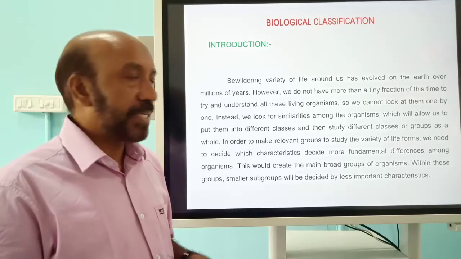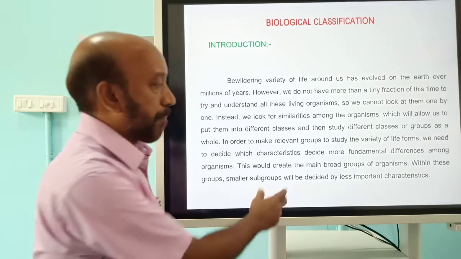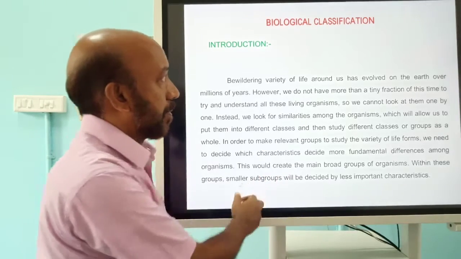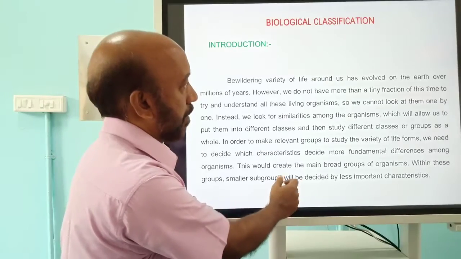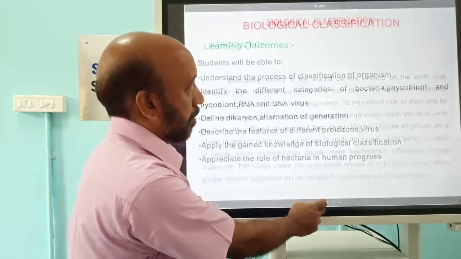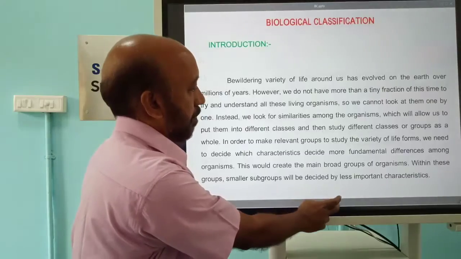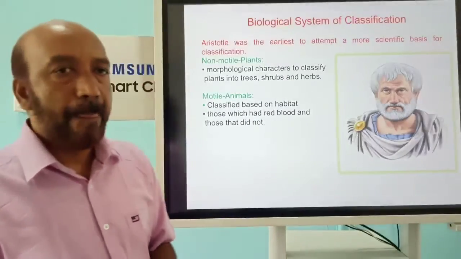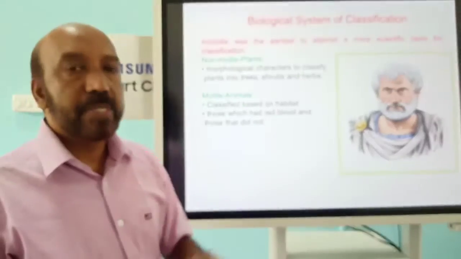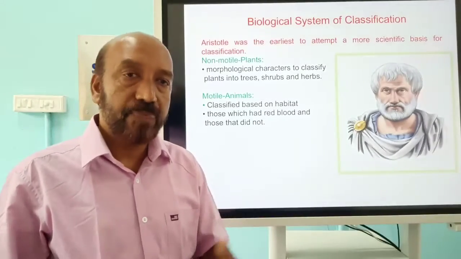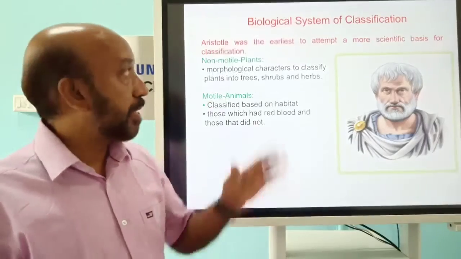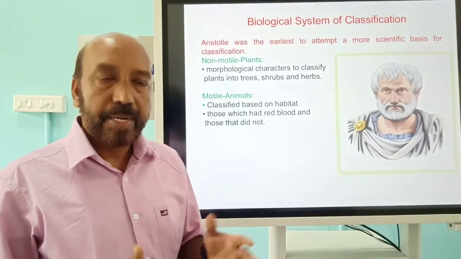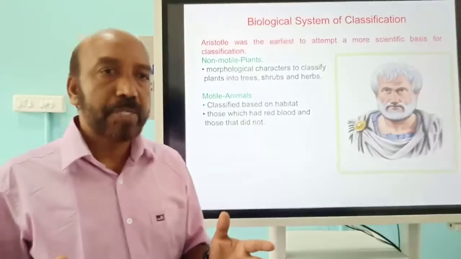First, we can see the history of biological classification. We know that the first man to classify organisms was the great Aristotle, and he classified organisms into two groups based on their motility.